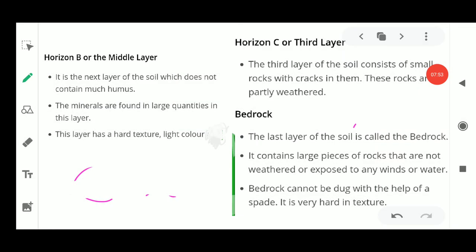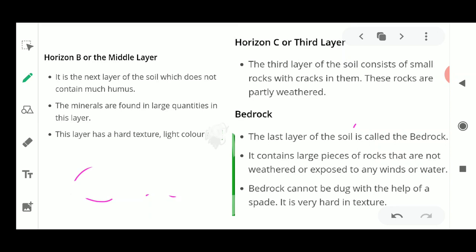Now based upon the various particles which are present in the soil, it could be of different types. And this is very easy, means we could see the soil profile. All the points which we discussed till now were about the soil profile, means the arrangement of the vertical section of the various layers of the soil.